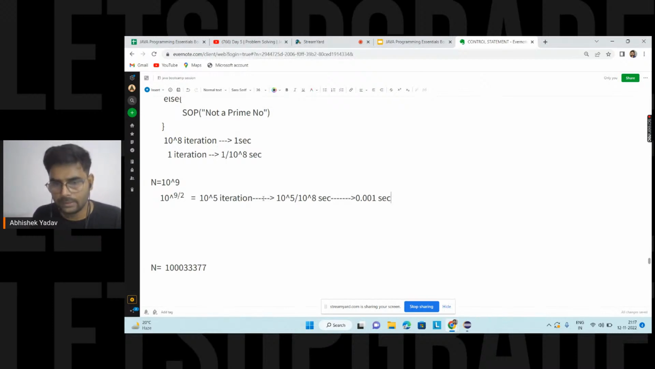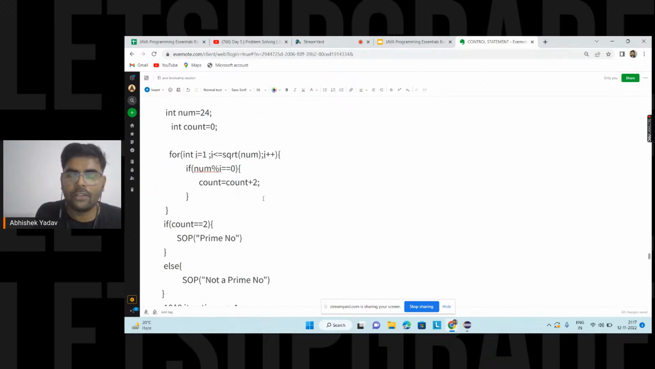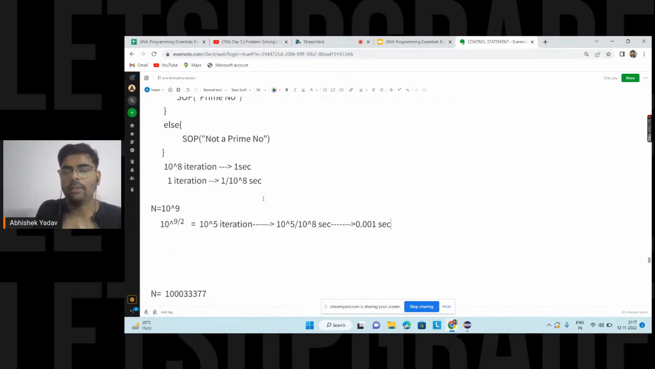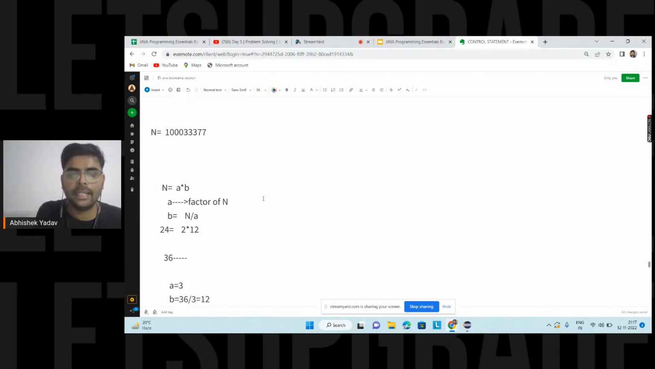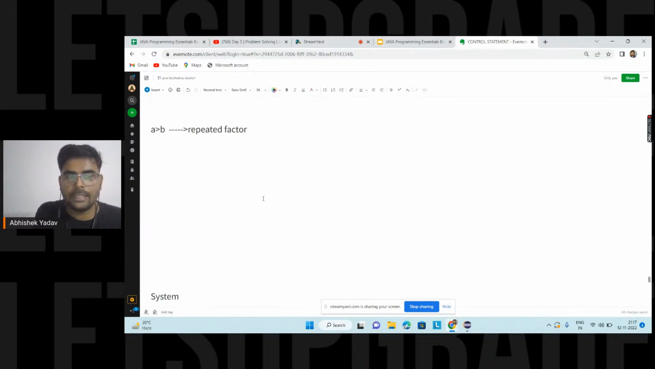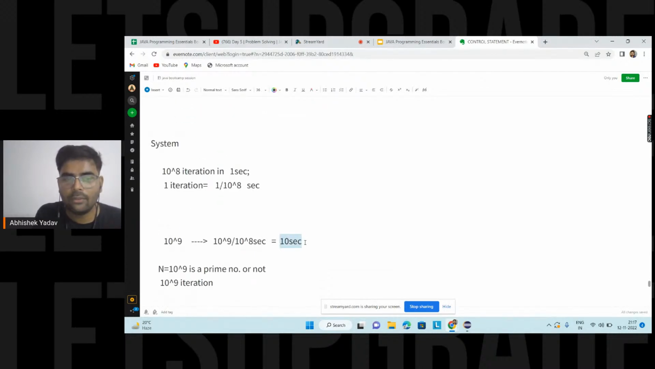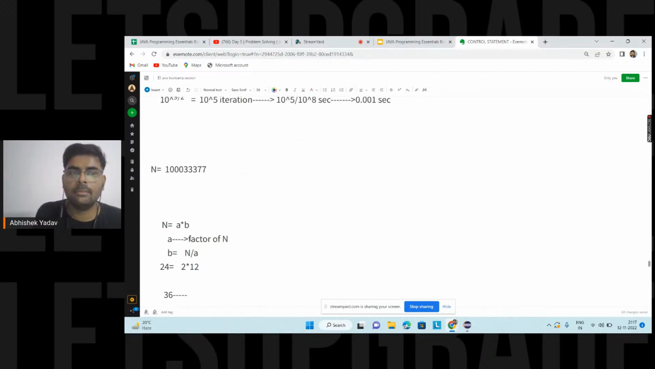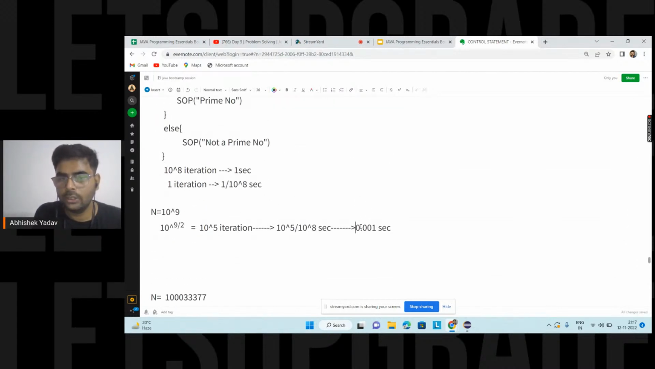Previously, when you were using n iterations, when your for loop was going from 1 till n, my system was taking 10 seconds to check whether 10 to the power 9 is a prime number or not. And now the same system is taking 0.001 second.